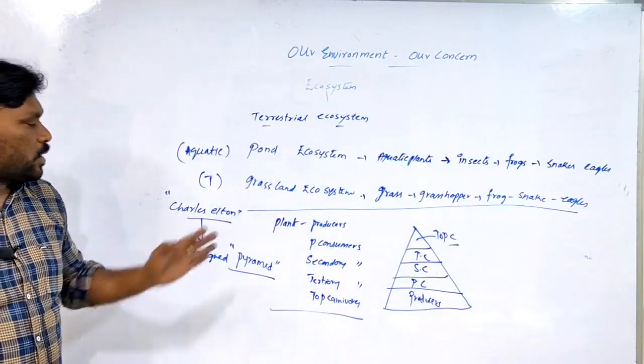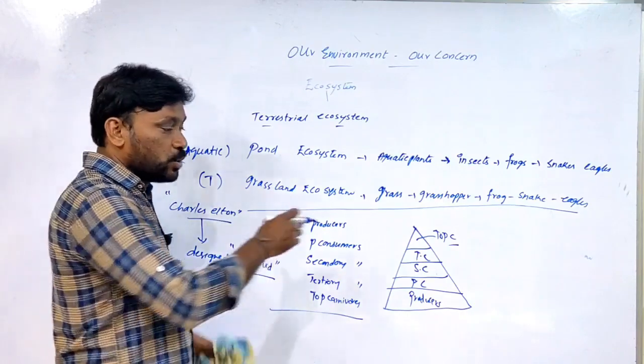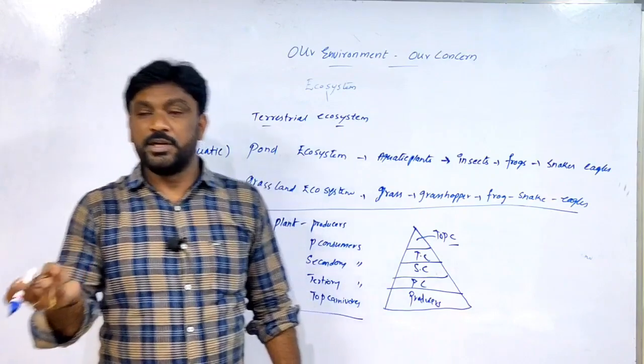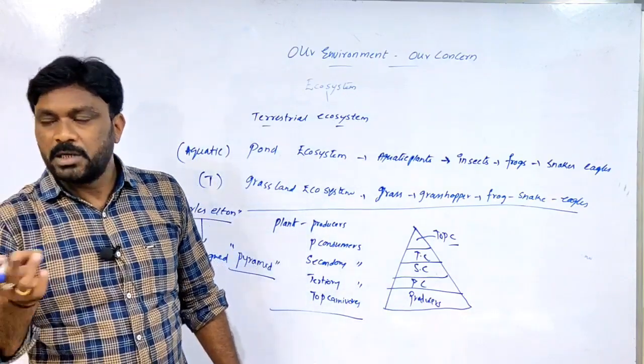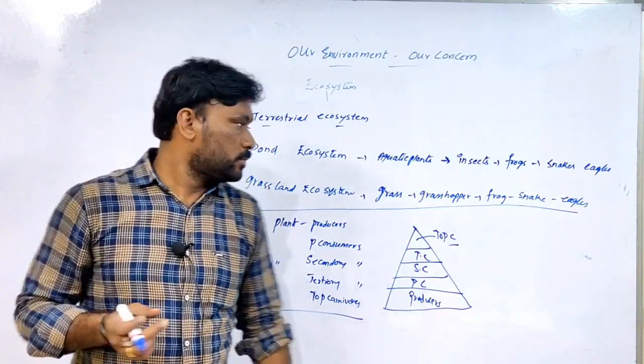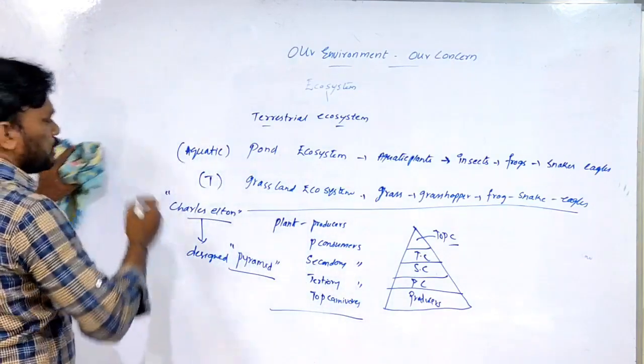Now Charles Elton has divided these pyramids into three types: pyramid of energy, pyramid of biomass, and pyramid of number. So what are those?